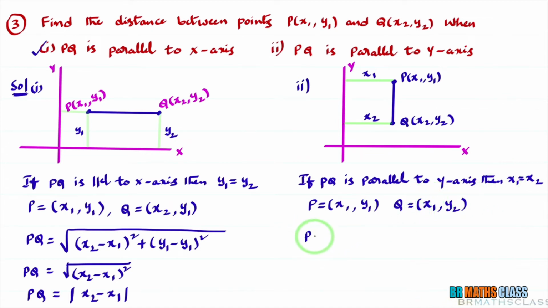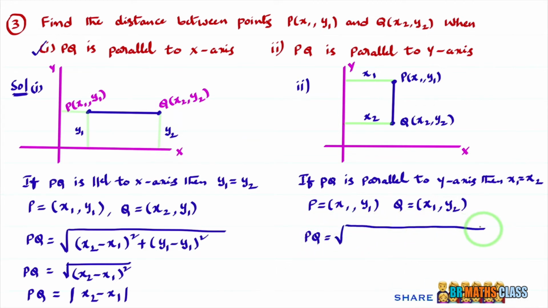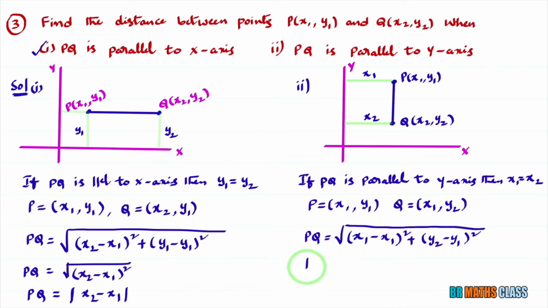Now I'll calculate the distance between these two points. The formula is the square root of (x2 minus x1) whole square plus (y2 minus y1) whole square, where x2 is the same as x1. So PQ equals the square root of (x1 minus x1) whole square, and x1 minus x1 is 0, and 0 square is 0 only.